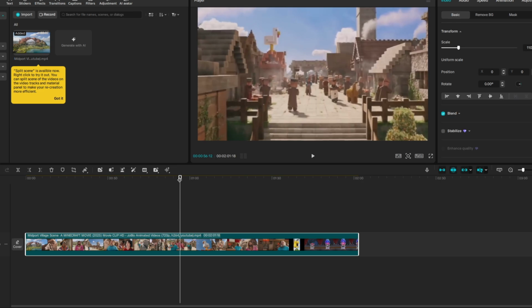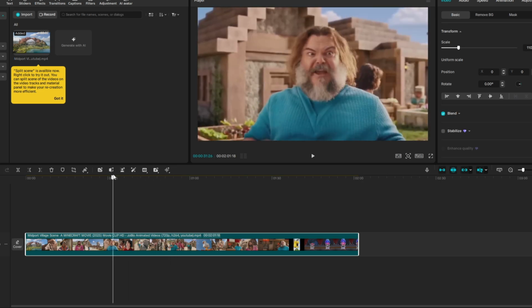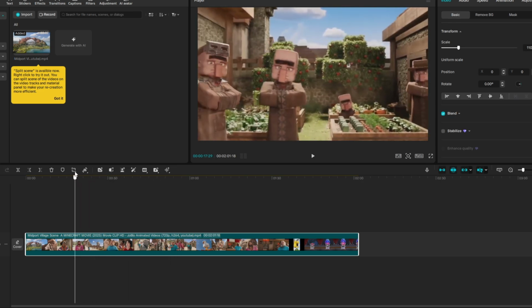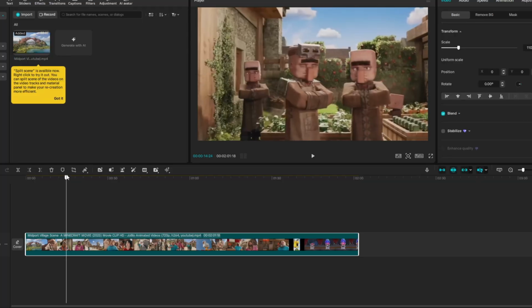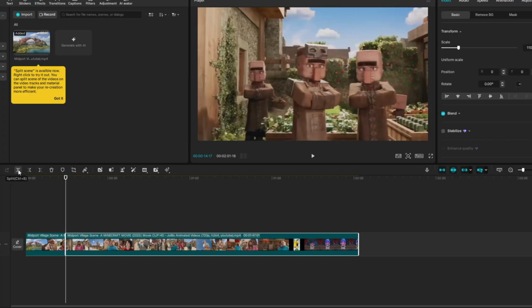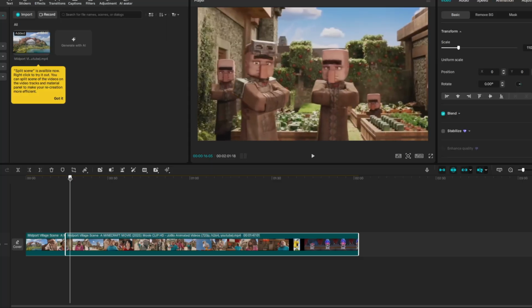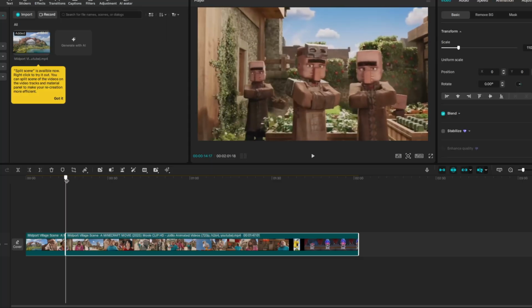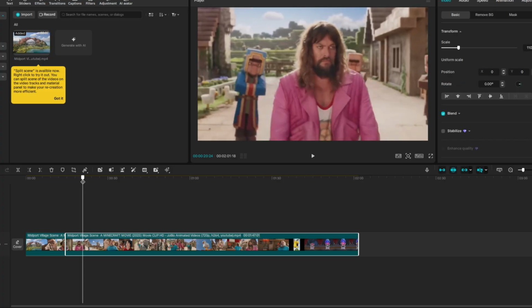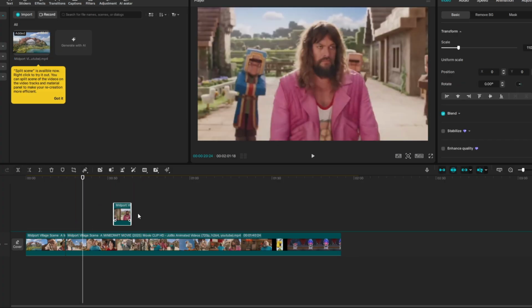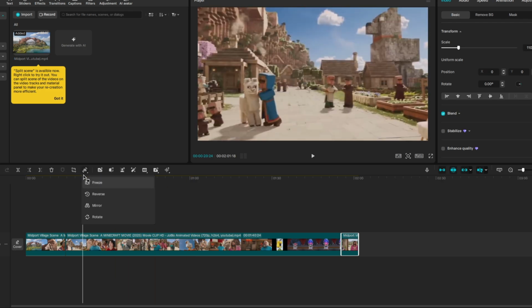So to actually cut clips in CapCut, basically just go into the frame you actually want to cut. So let's say I want to cut here. So basically click the split here or Control plus B. So this is 15 seconds. I will basically just cut this and just show you, just drag that.